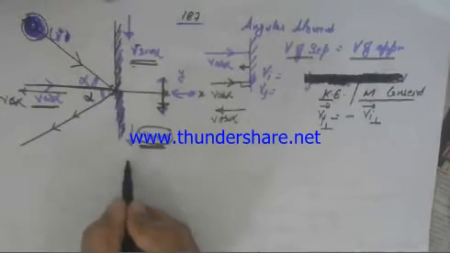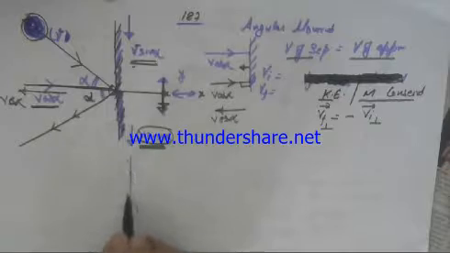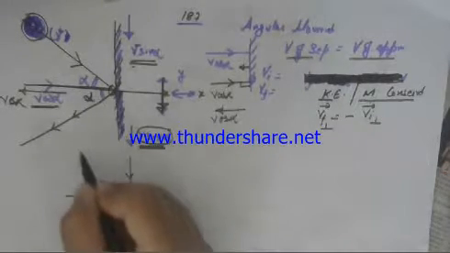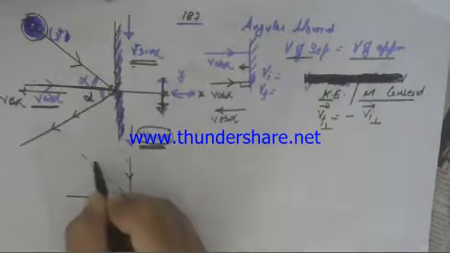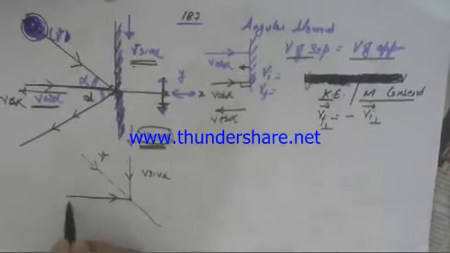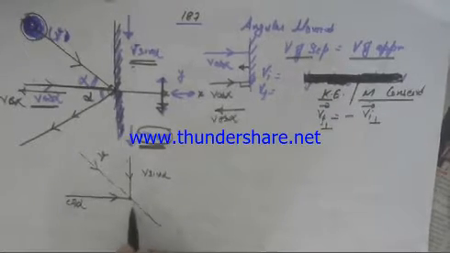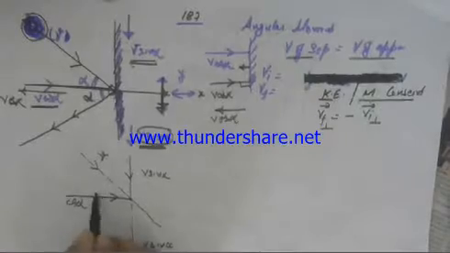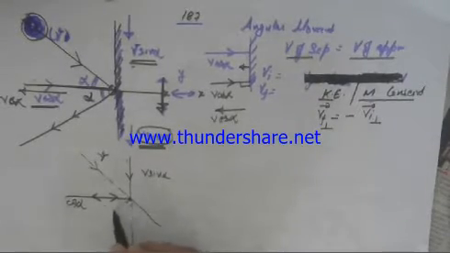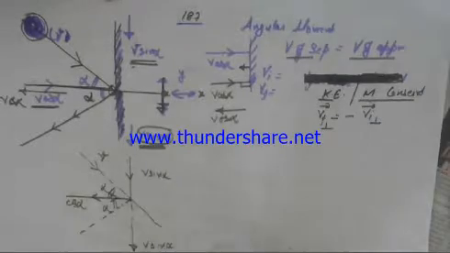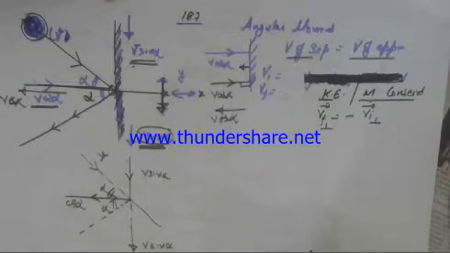Now if you take these triangles, the vectors, if you look at, this was the incoming and this was the resultant v, because v sine alpha here, v cos alpha here. Now you have v sine alpha here and again v cos alpha here, so the resultant will make the same angle here, alpha. So that is why I said the angle will remain the same.